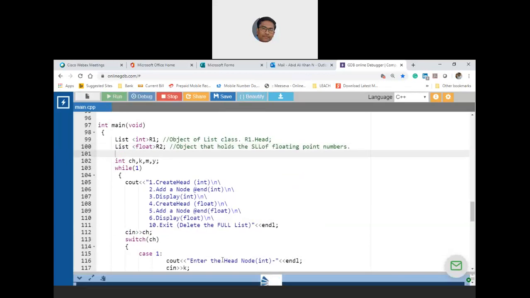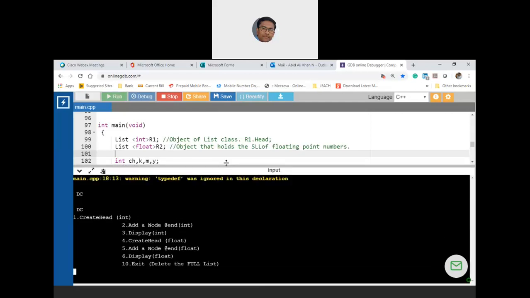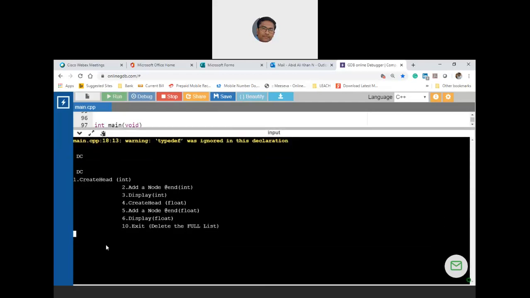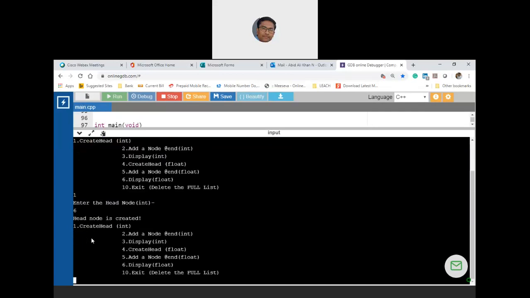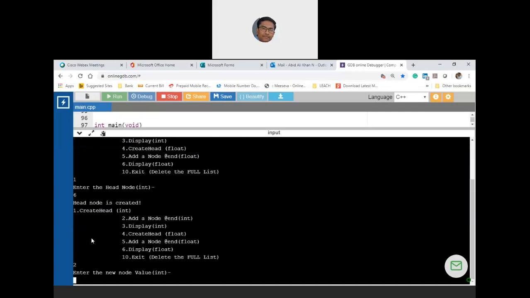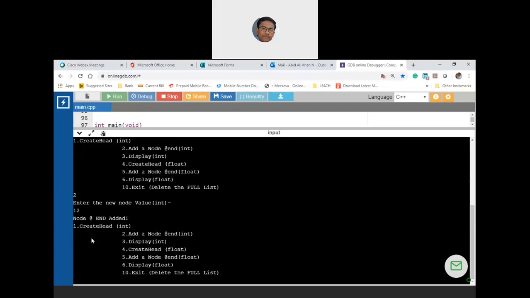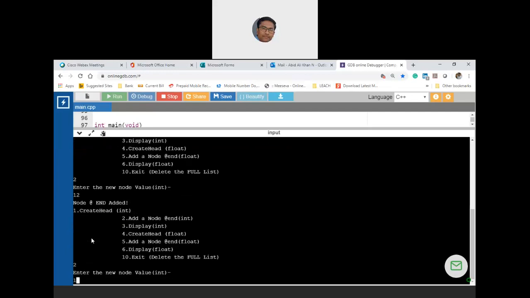Let us compile this. So all these options I am asking, let me first complete the integer part. Notice that your constructor has been called 2 times. The first constructor is for the integer list. The second constructor is because of the floating point singly linked list object. So let us focus on the first singly linked list. That means create head node. I'll keep the multiplication table of 6. Then again add a new node, that is 2. Then I'll keep 12. Then again 2. Then I'll take 18. Then 2. Then I'll keep 24.